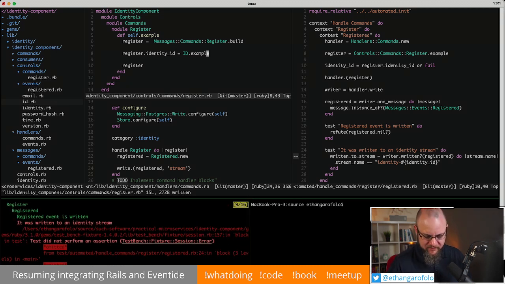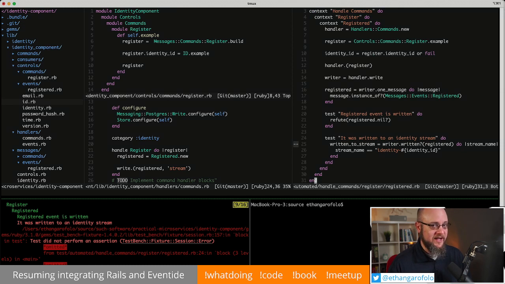I don't care too much about what particular stable ID we use. Test did not perform an assertion. Okay, so had I spoken faster than I ran code, what I would have said is, okay, I think we will have the identity ID and run now. And that's what happened, but we don't actually have an assertion in here. So test bench is like, what's the point of a test without an assertion? Not going to let you get away with that. So what we want to assert is written to stream.